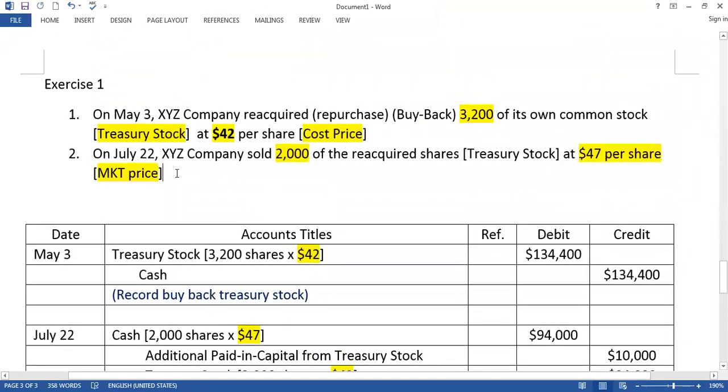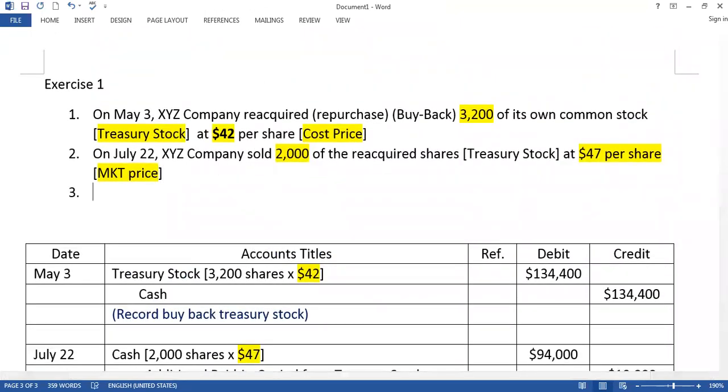So look at another transaction. On August 30, XYZ company sold the remaining shares.